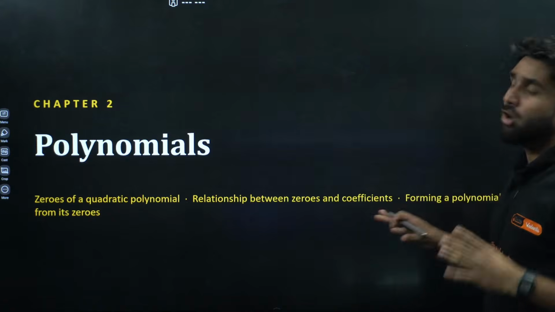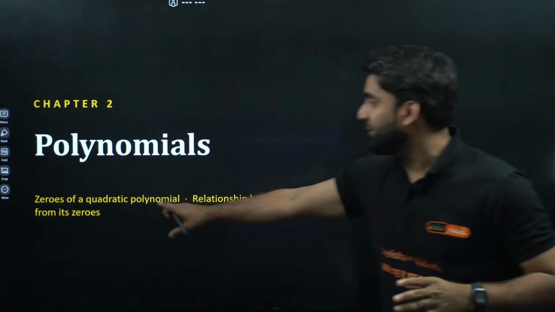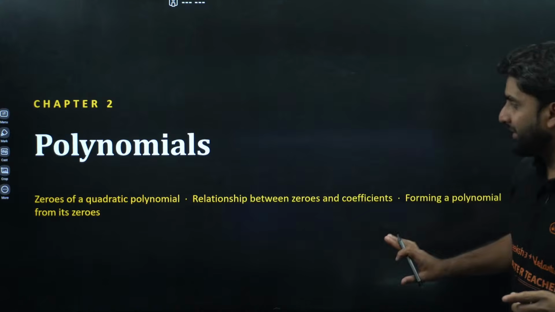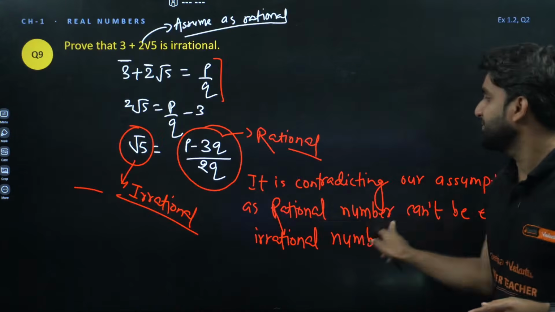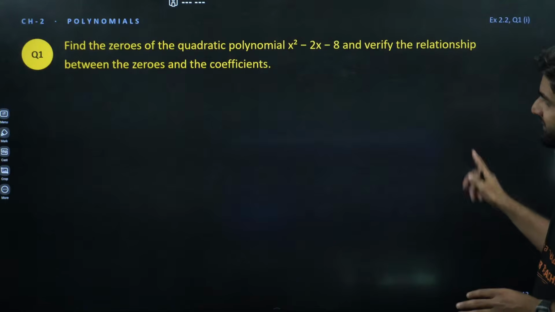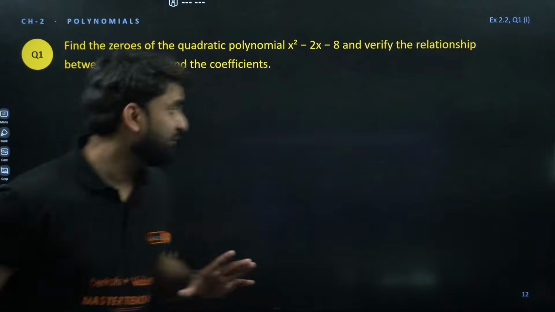Okay, so let's talk about polynomials. These topics we are going to discuss here: zeros of quadratic polynomial, and relationship between zeros and coefficient, and this is very important. Let's move. So let's do the first question without wasting time.